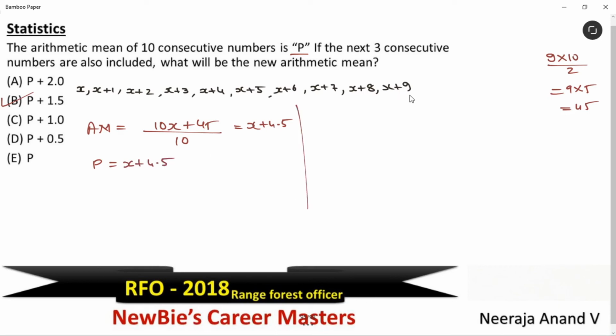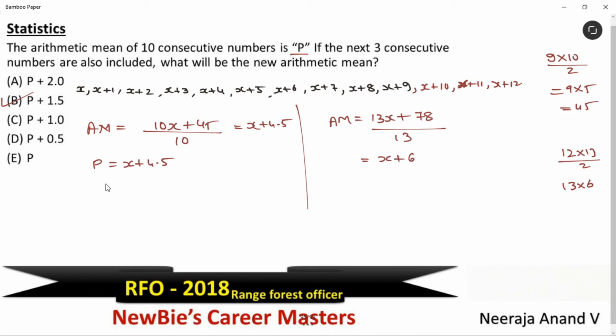Okay. Now, they're asking us to include 3 more consecutive numbers. That means x plus 10, x plus 11, x plus 12. Okay. Let's take out the arithmetic mean now. We get 13x plus, again, continuous natural numbers till 12. That is 12 into 13 divided by 2. What is this? 13 into 6. Value is 78. Divided by 13. We can simplify this as x plus 6.